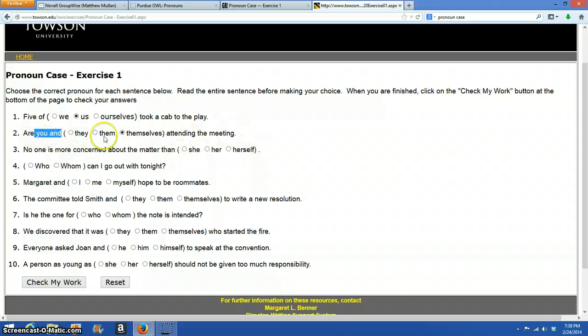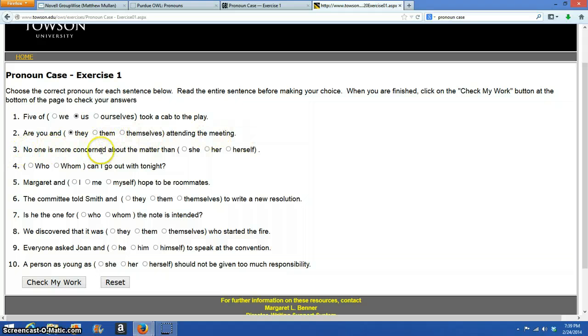Are they attending the meeting? I think they sounds the best from the way I've been speaking English my whole life. So are they attending the meeting? Get rid of the you and, get rid of that other stuff, and just read the sentence with it by itself. If it works by itself, it's going to work. It's the way you're supposed to say it.